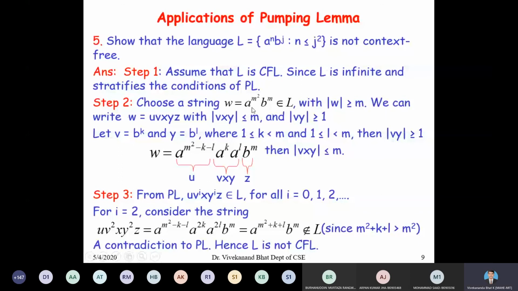So w is a to the power of m square b to the power of m, with the length of w greater than or equal to m. Now for decomposition, we can write w in the form u v x y z with the length of vxy less than or equal to m and the length of vy greater than or equal to 1.